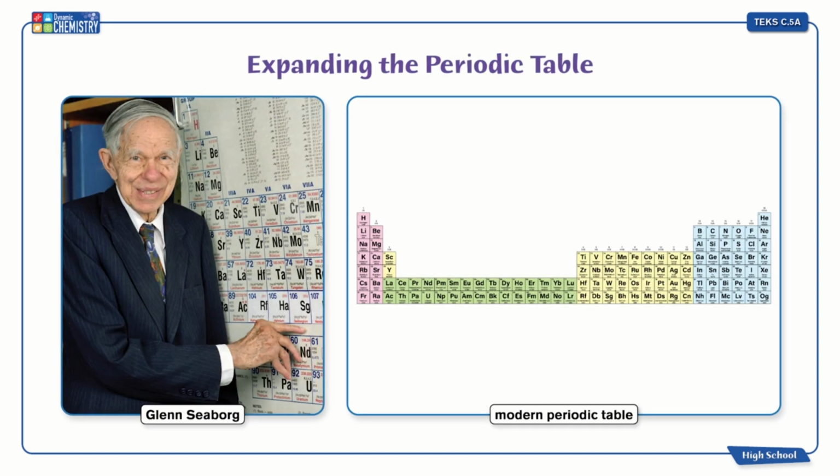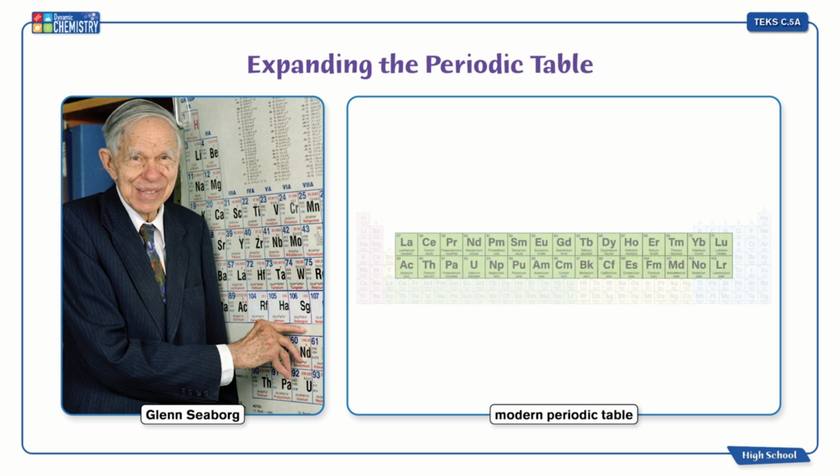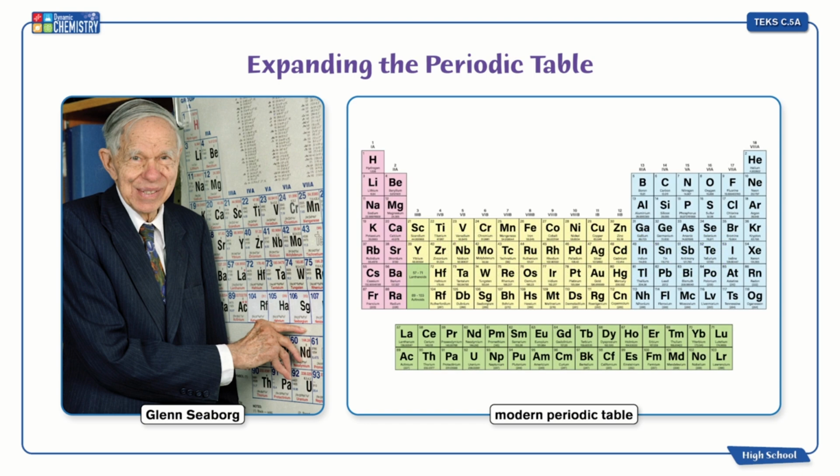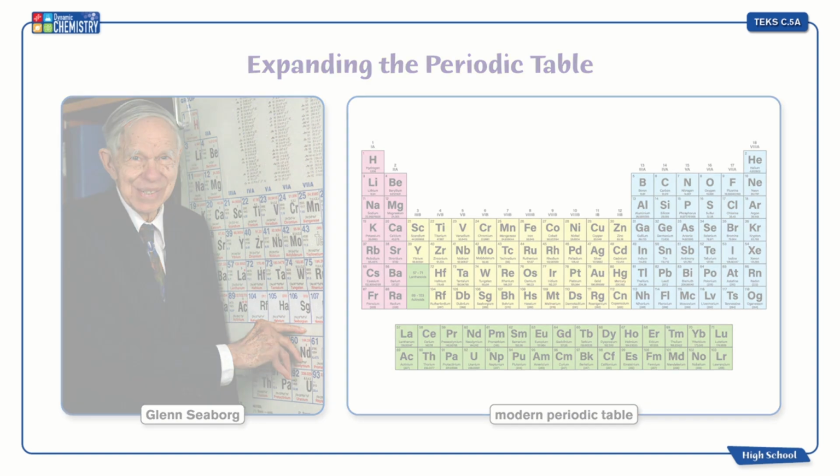In the early 1940s, as scientists raced to develop the first nuclear weapon, American chemist Glenn Seaborg discovered heavy elements with unique properties. He then suggested that moving elements 58 through 71, known as the lanthanides, and 90 to 103, known as the actinides, to the bottom of the periodic table would better reflect the idea that elements within the same group have similar properties. Now, the periodic table looks like it does today.